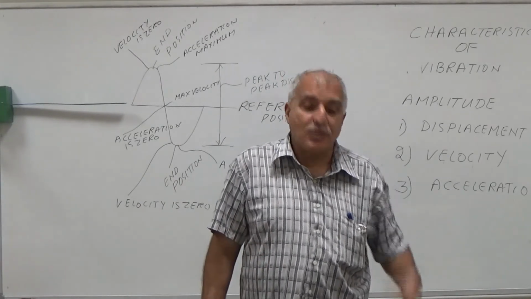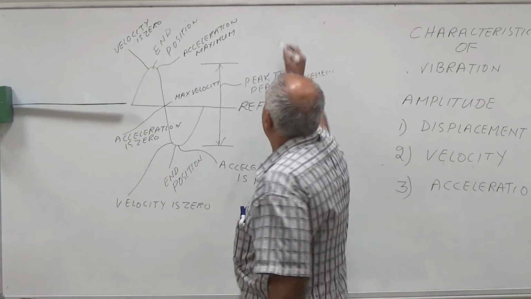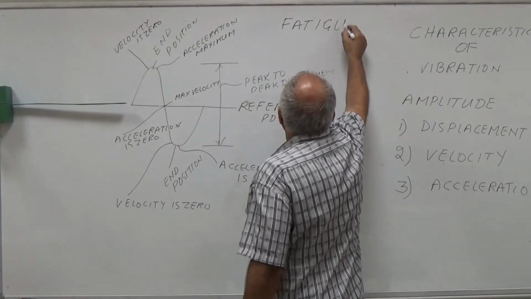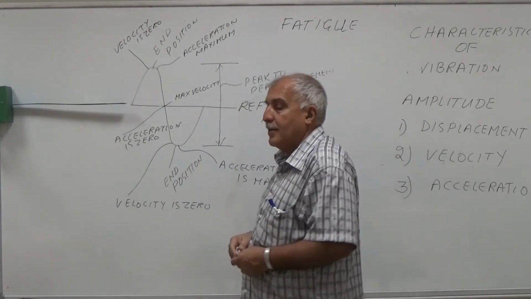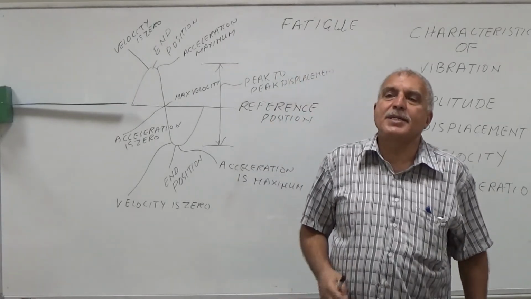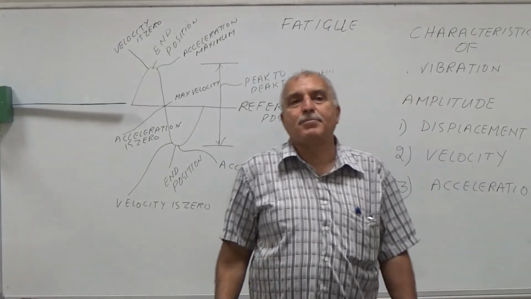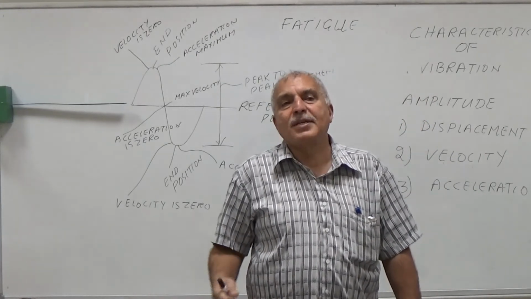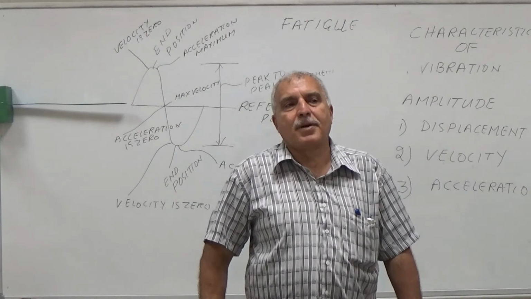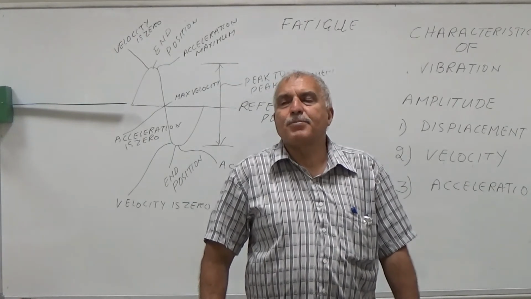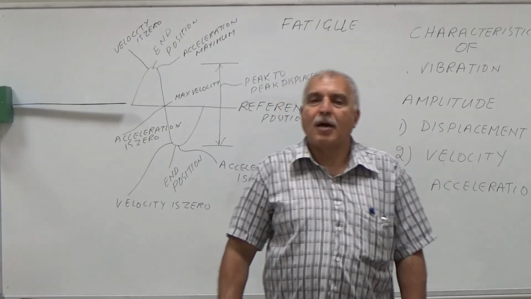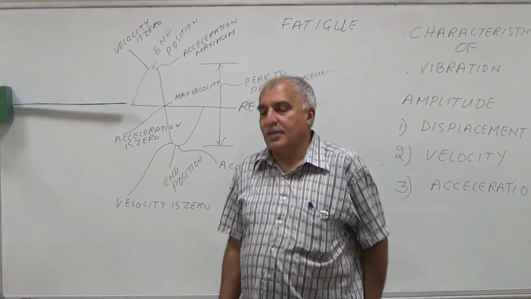For velocity we use the word fatigue. Again, because this is a difficult one, fatigue. So velocity is good for medium speed machines and high speed machines, or medium speed machine parts or high speed machine parts. Displacement is good for low speed machines, not more than 800 rpm. Above 800 rpm, velocity is a good measurement.